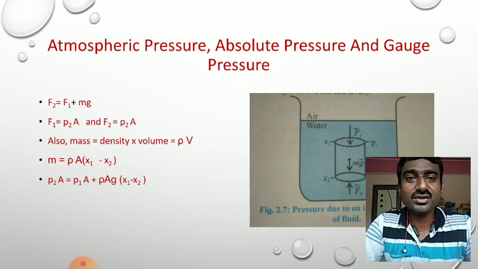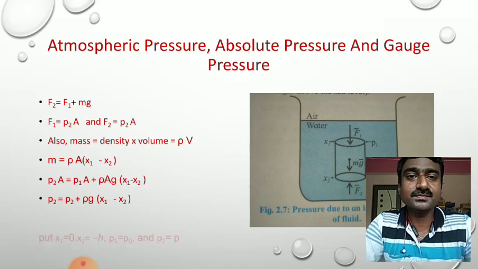Substituting into the equation, we have P2A is equal to P1A plus rho A g multiplied by x1 minus x2. Now A, that is area, is common on both sides, so we can cancel it, and the equation becomes P2 is equal to P1 plus rho g into x1 minus x2.